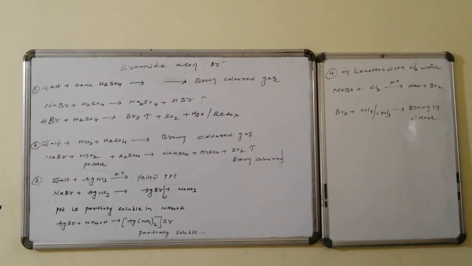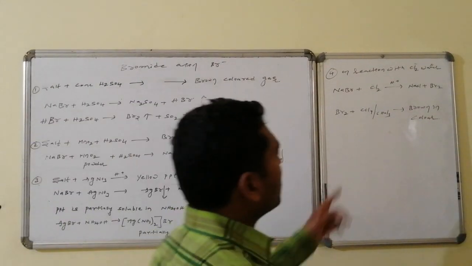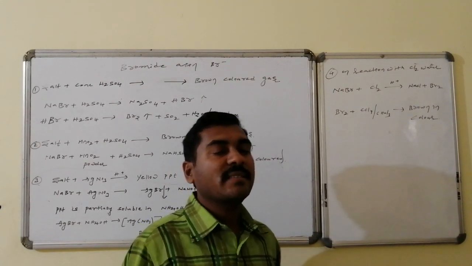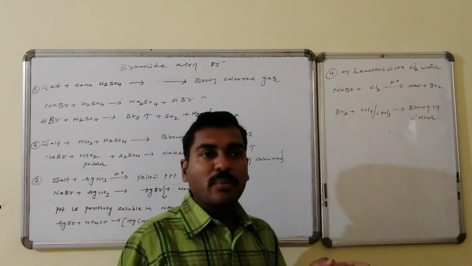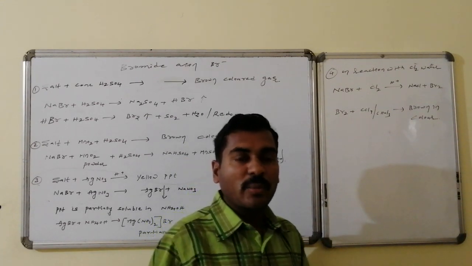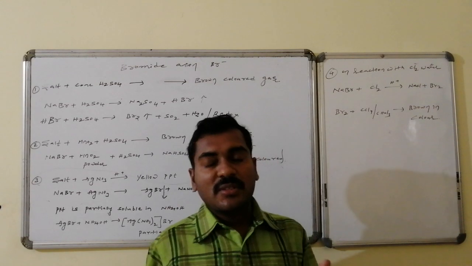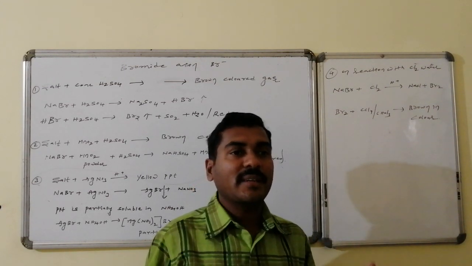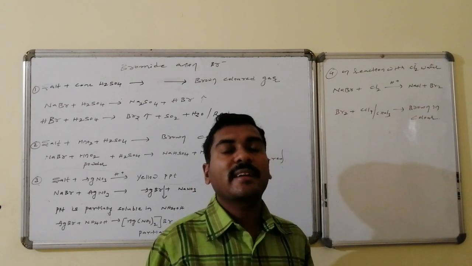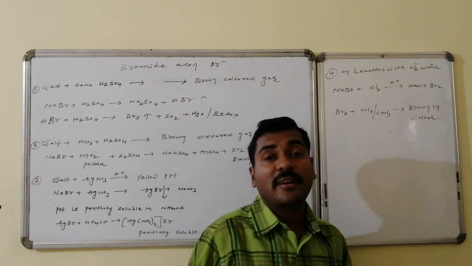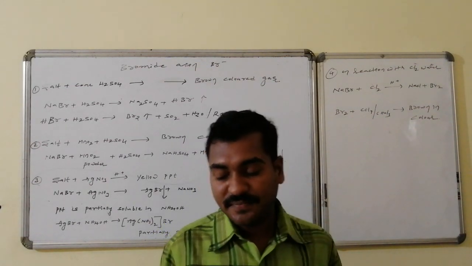Last case, the sodium bromide, that is the salt, on reaction with chlorine water in the presence of organic solvents, aqueous followed by organic solvents. The bromine of the sodium bromide is replaced by the chlorine. Thus it forms sodium chloride followed by free bromine. That free bromine dissolves in the organic solvent because it has high solubility. As a result, a brown color appears in the organic layer.